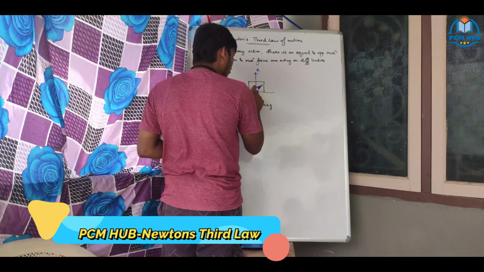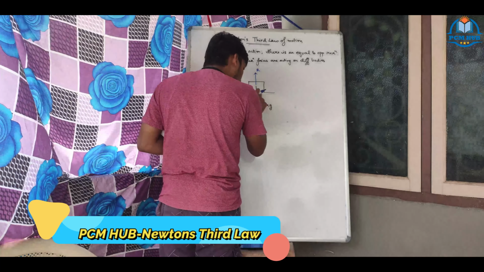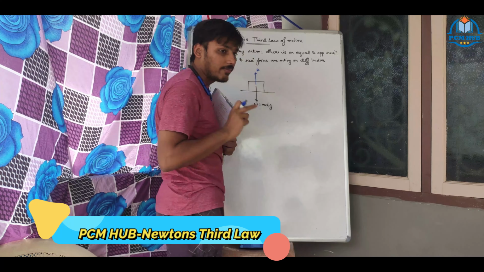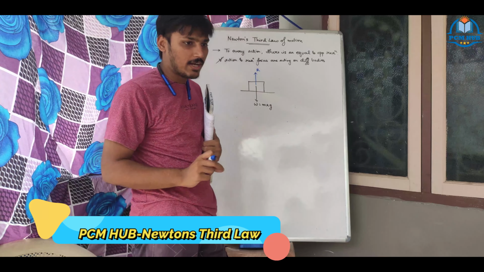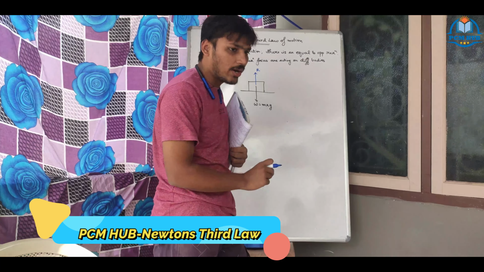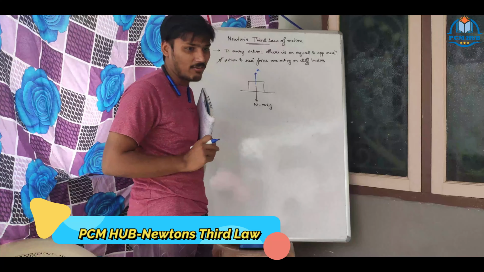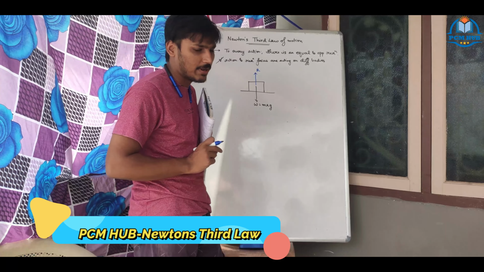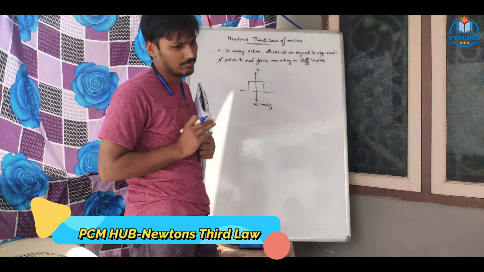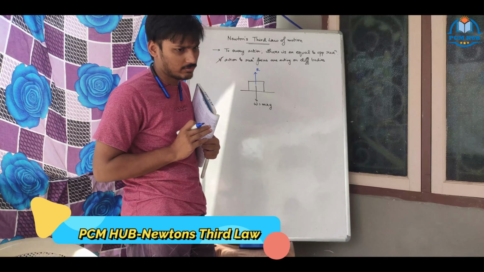Actually, the reaction force is starting from the plane of the body. Always remember, whenever a body is touching another body, the other body, the plane of contact, generates a reaction force on the first body.